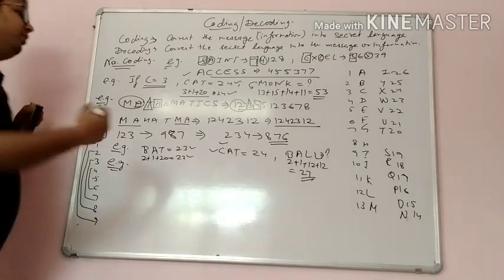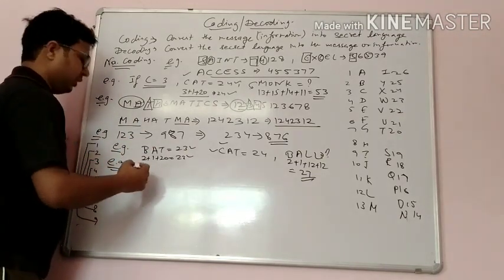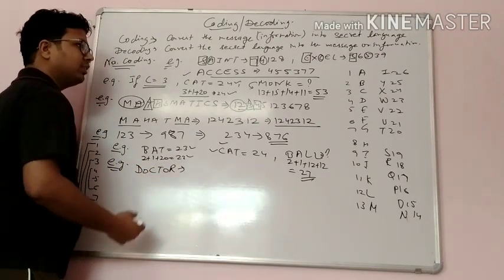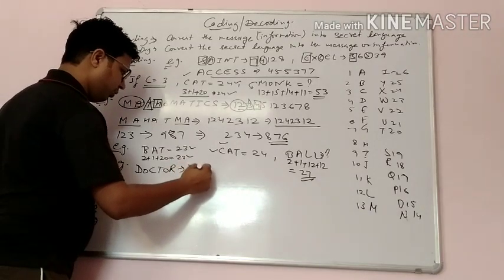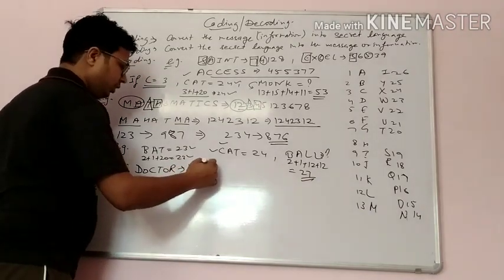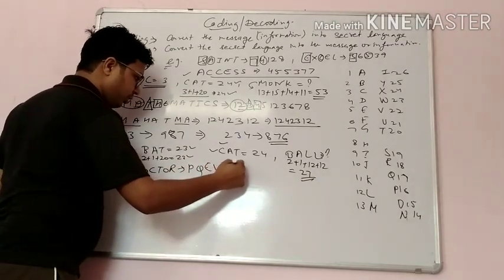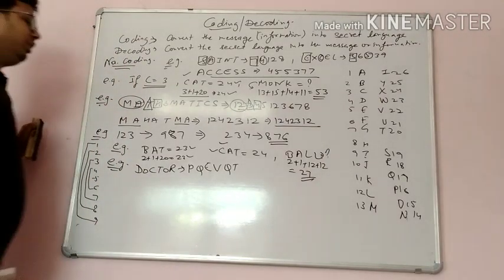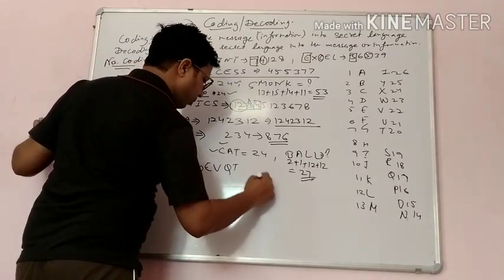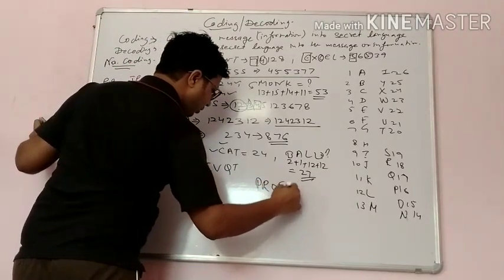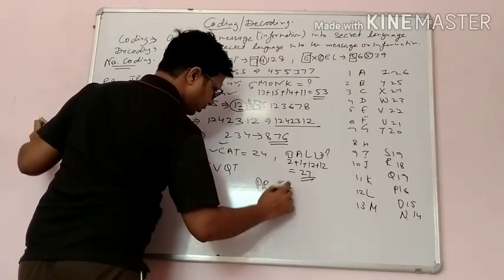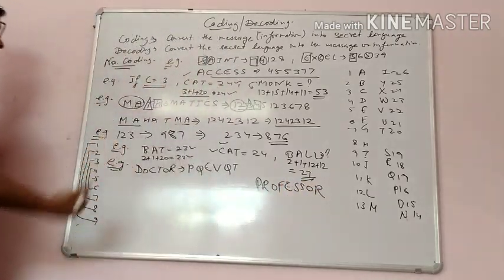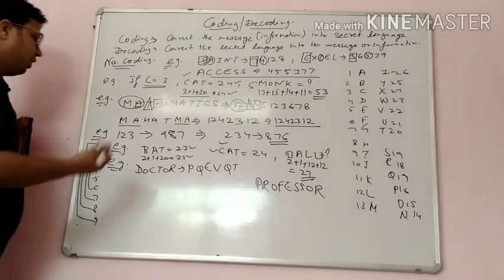It is given that doctor is converted as PQEVQT. Clear? PQEVQT. We have to find out the code for the professor. प्रोफेसर का हमें क्या करना है? कोड फाइंड आउट करना है. बहुत सिंपल सा मेथड है.